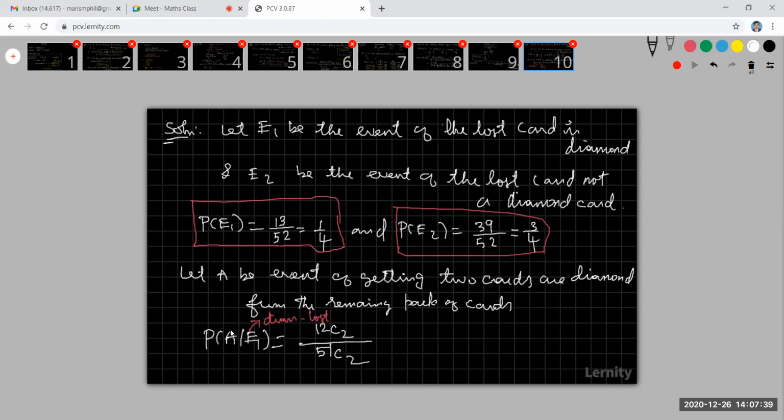Those two cards are diamond. But if you are assuming already one diamond card last, it means remaining 12 diamond cards are there. From this 12 we are going to choose two cards, and totally 51C2. My 12C2 means 12 into 11 divided by 1 into 2, whole divided by 51C2, which means 51 into 50 divided by 1 into 2.